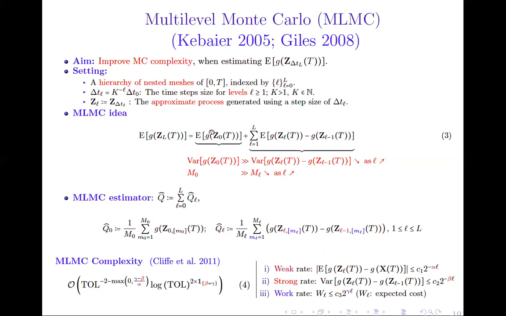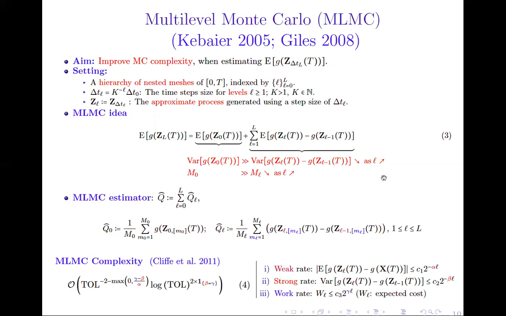The first contribution is an expectation at the coarsest level, which is estimated through a single level Monte Carlo. And the second contribution is a summation over the levels of expectations of the difference of the observable evaluated at the coupled levels zeta L and zeta L minus 1. These expectations are estimated through the coupled version of the Monte Carlo estimator, where the coupled levels here, zeta L and zeta L minus 1, are simulated with the same randomness, but with different time resolution.